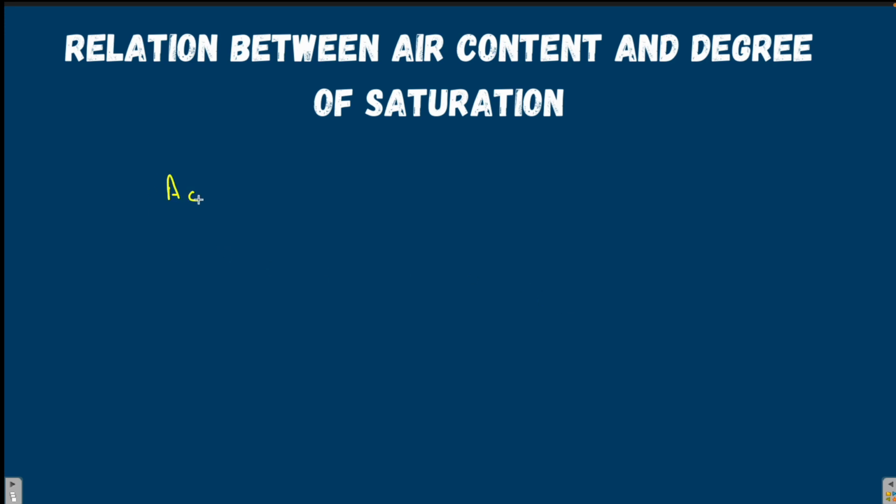Air content of the soil plus degree of saturation of the soil, we can say that air content is volume of air present in the soil to the volume of voids. If we add degree of saturation to it, degree of saturation is volume of water present in the soil to the volume of voids present in the soil. If we add them, what we get is volume of air plus volume of water by volume of voids.